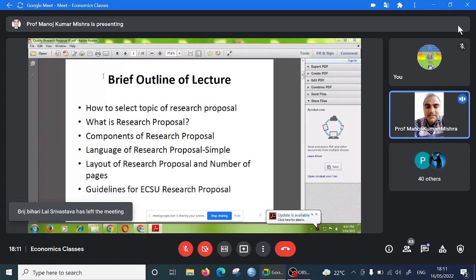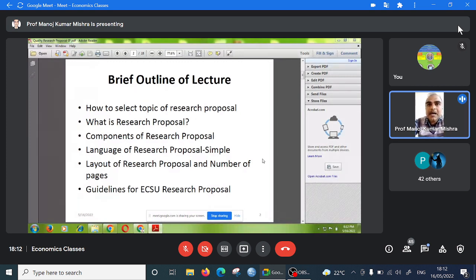Topic of research proposal, what is a research proposal, components of a research proposal, language of a research proposal, what should be the good layout of a research proposal, and how many pages we should write for a good research proposal, and international guidelines, Indian guidelines. I will discuss these in this lecture today. So first of all,